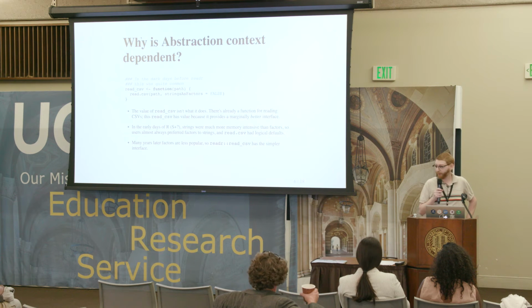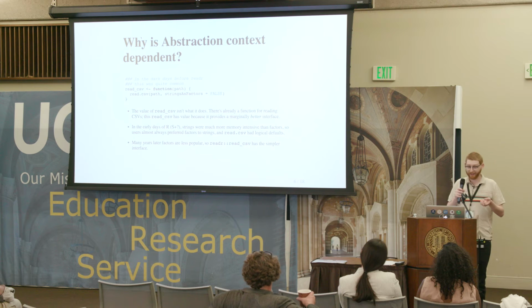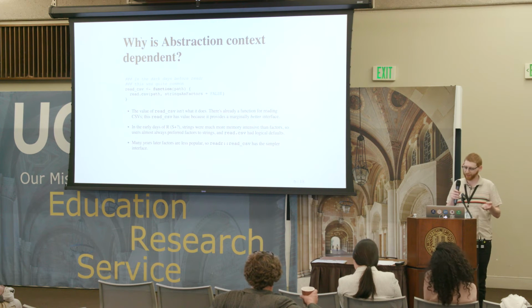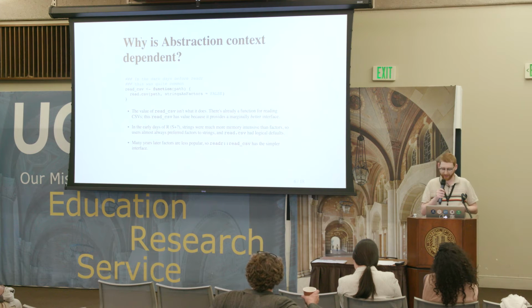Many people often ask the question, why did the authors of R use strings as factors equals true as the default? Were they dumb? Were they silly? Was it an error? And the answer is simply that the world has changed since the 80s or the 90s, or whenever S+ was really invented. When S+ and early R were around, strings were very memory intensive and nobody wanted to use them. And so people preferred factors, and read.csv had a logical interface.